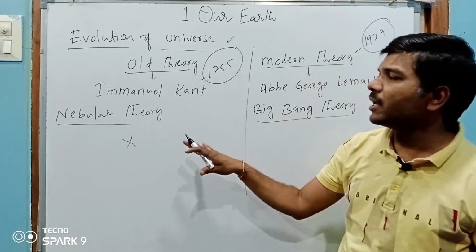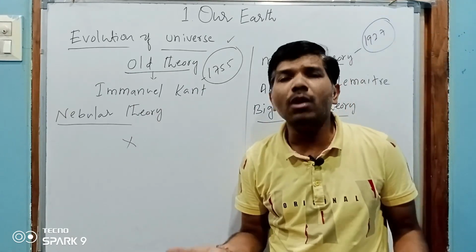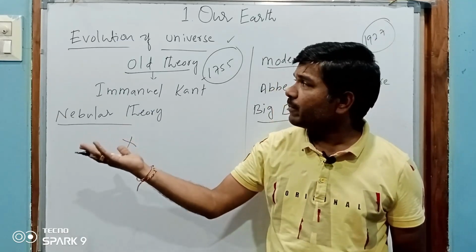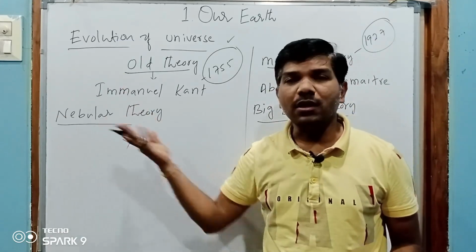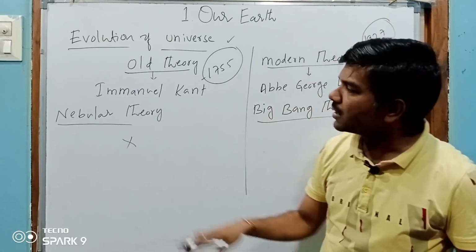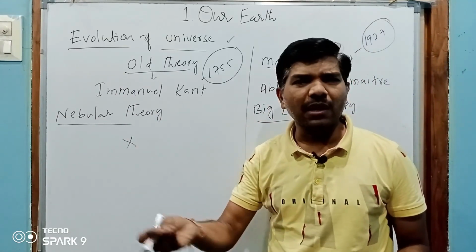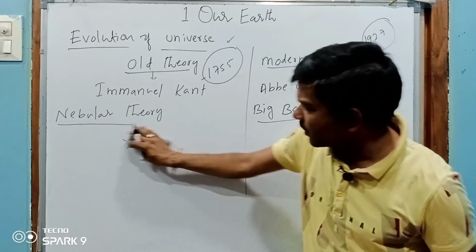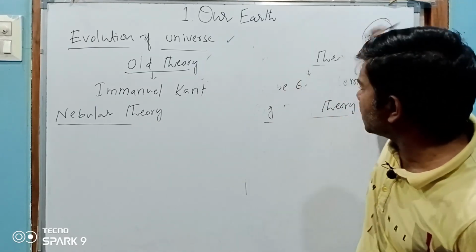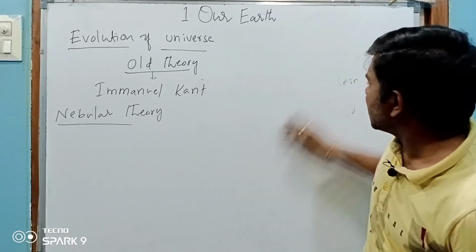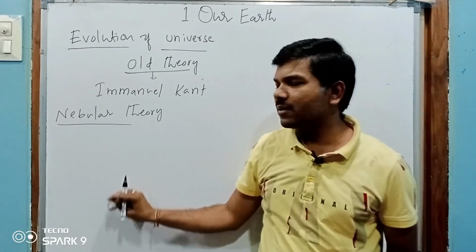Still, it is time to learn what the nebular theory is. We do not know whether our universe evolved due to the nebular theory or the Big Bang. But let's see, just a matter of 5 minutes. First the nebular theory, later the Big Bang theory.